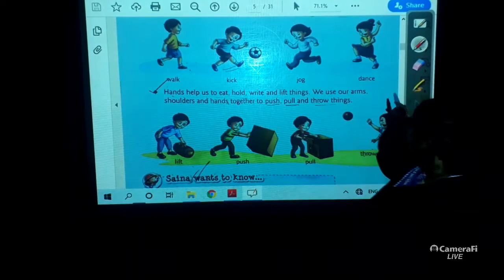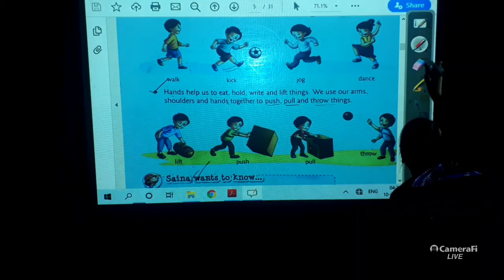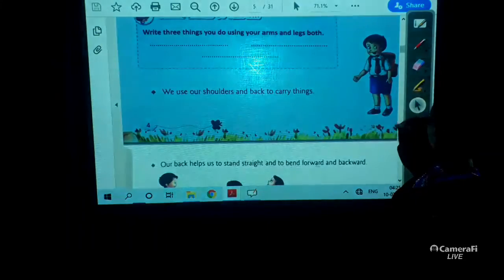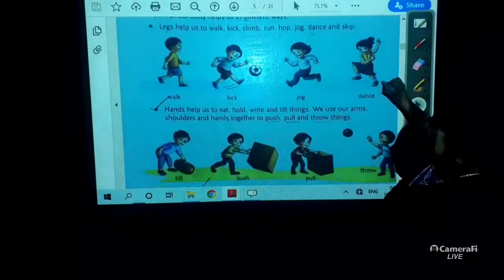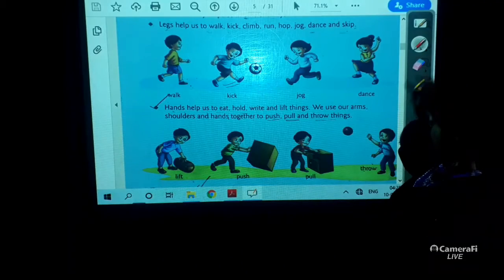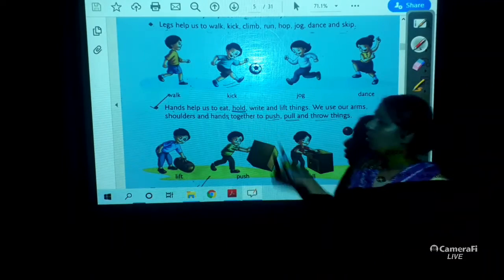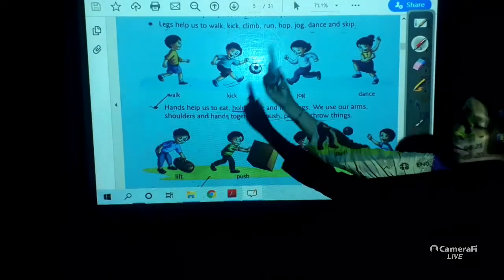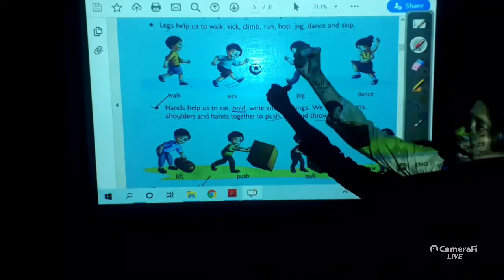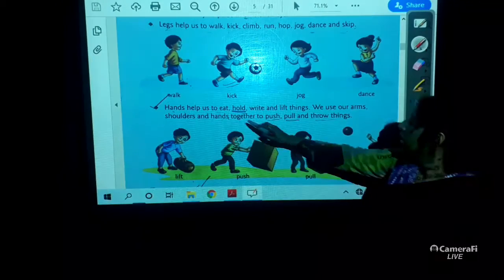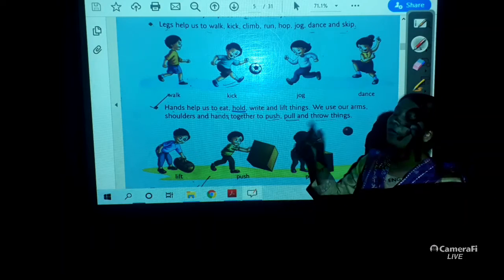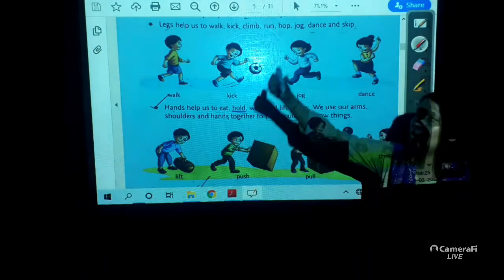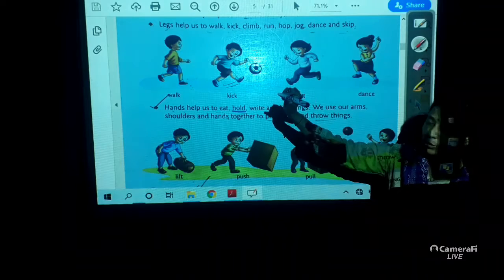Hands help us to hold. Hold means what? You see, I am holding this pen and I will write like this. So it is with the help of hands only that I am able to hold this pen and able to write.